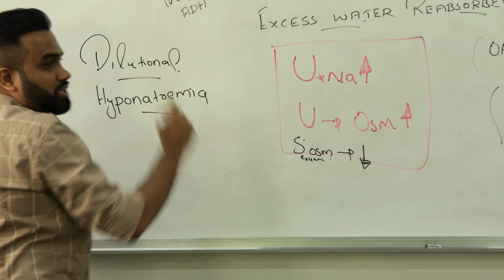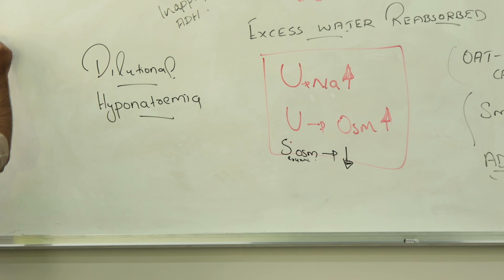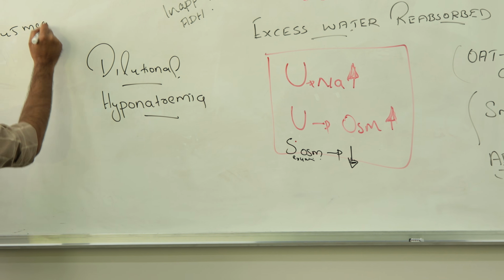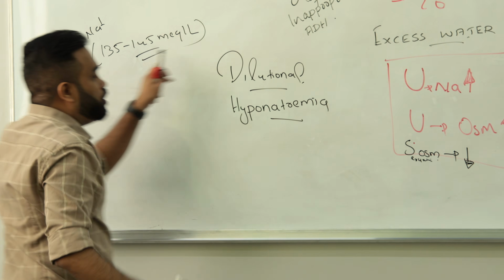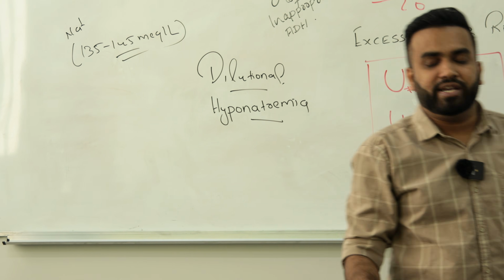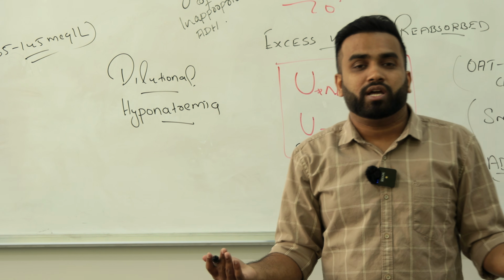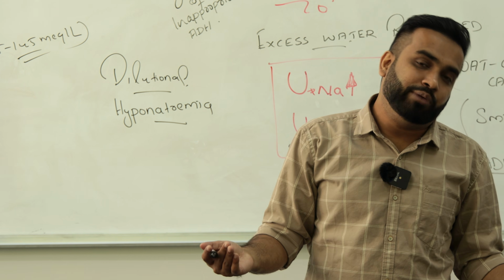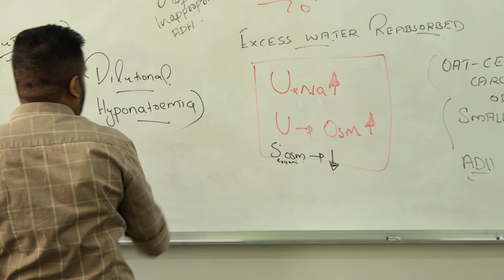Normally we have a sodium of around 135 to 145 milliequivalent per liter. Everyone knows that: the normal sodium in our blood is 135 to 145 milliequivalent per liter. So imagine if you have a lot of water, that will cause dilutional hyponatremia.